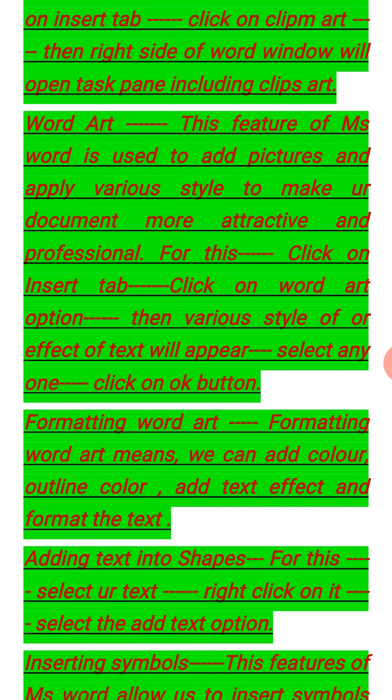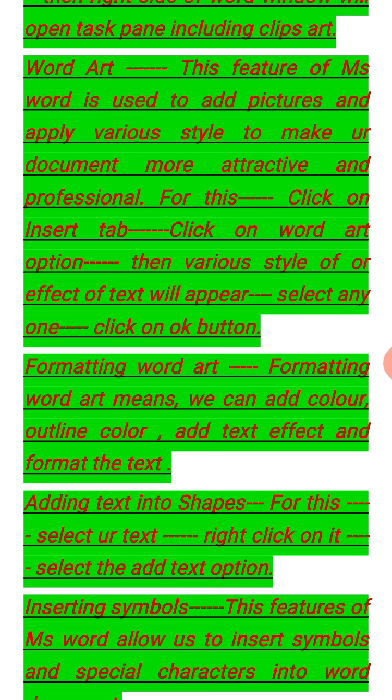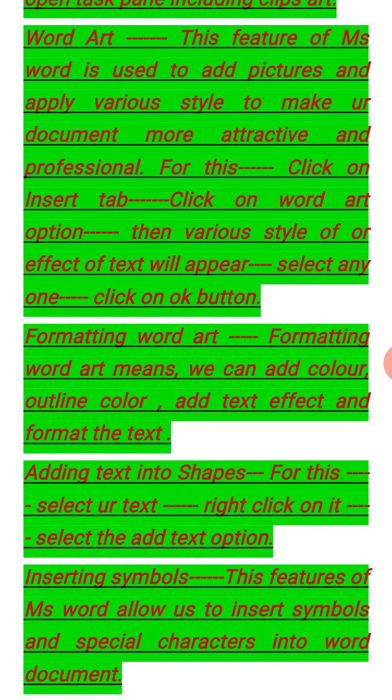If you want to format your word, format your text, then you have to click on formatting Word Art, click on the Insert tab, Word Art, and choose any one Word Art style. If you want to apply any other color or background color in your Word document, then you have to use Word Art.